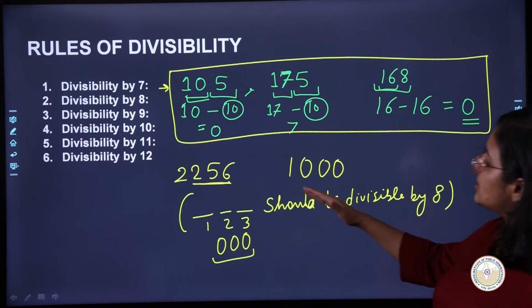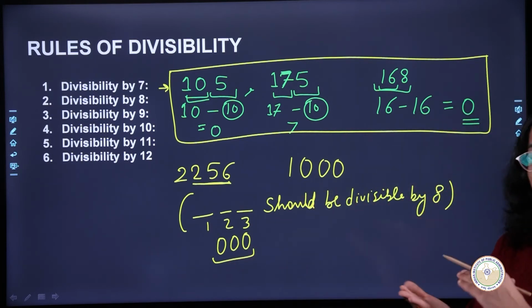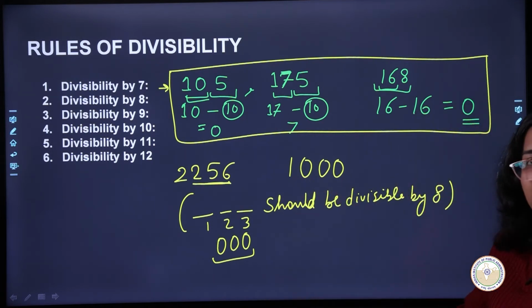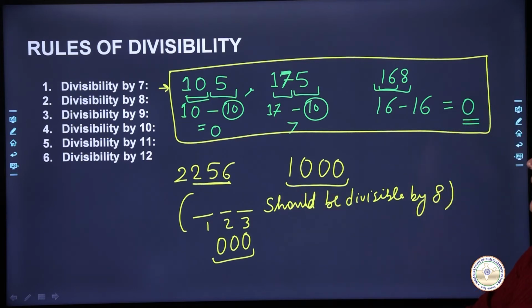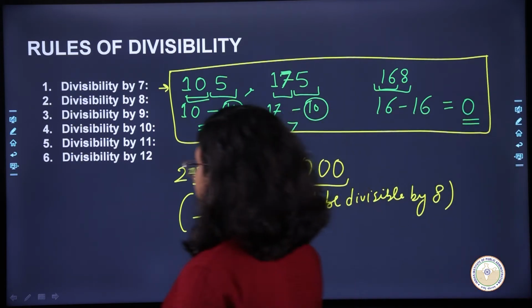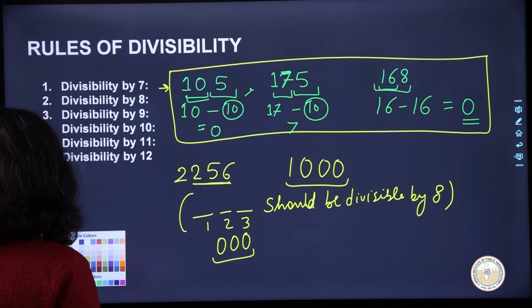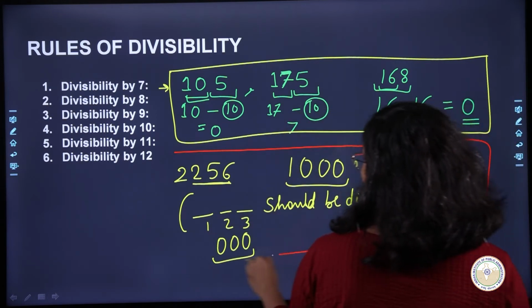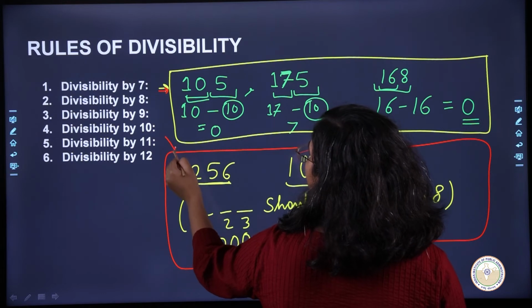Yes, because you've just seen कि अगर last 3 digits या तो 3 0 हो या 3 से ज़्यादा 0 हो, then it will be divisible by 8. So in both situations, these numbers are divisible by 8. So this was the criteria for 7 and this one was for 8.